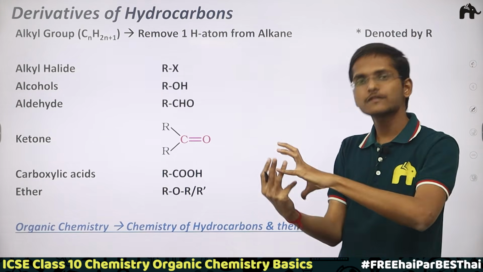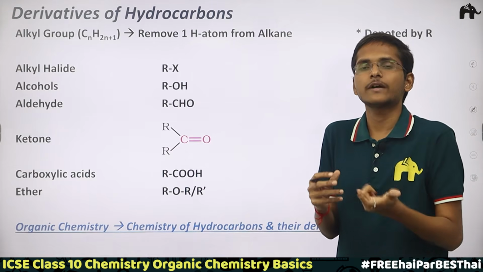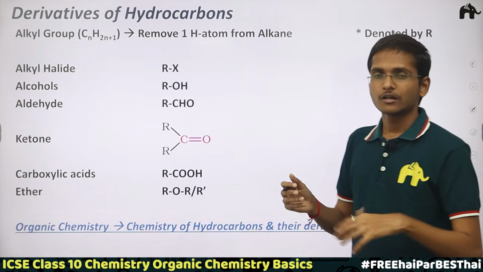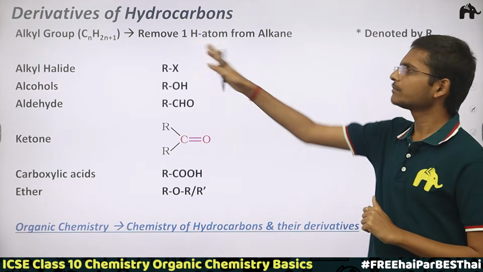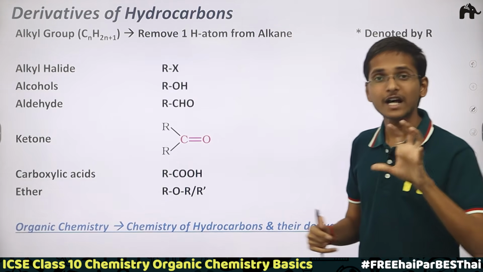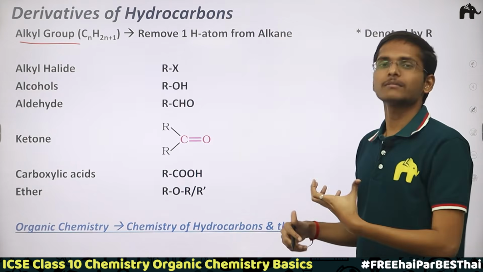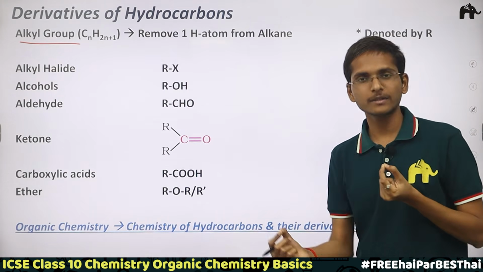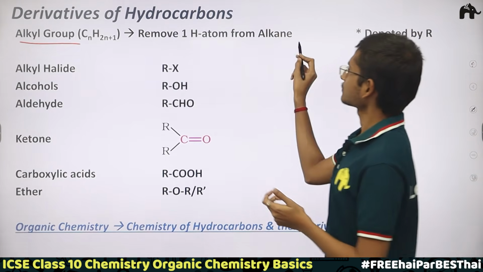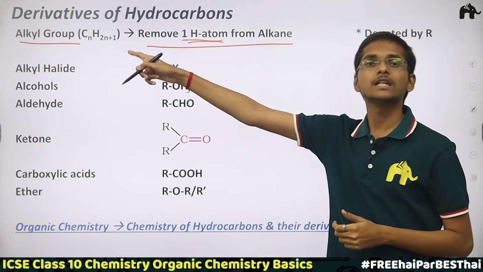So we are going to use this functional group and reach how the derivatives of hydrocarbons are formed. We are going to understand what derivatives of hydrocarbons are. For that, first we need to understand a simple group known as the alkyl group. When we remove one hydrogen atom from an alkane, we get an alkyl group.